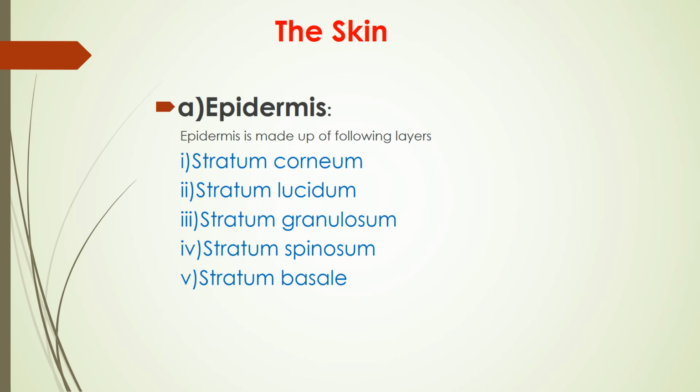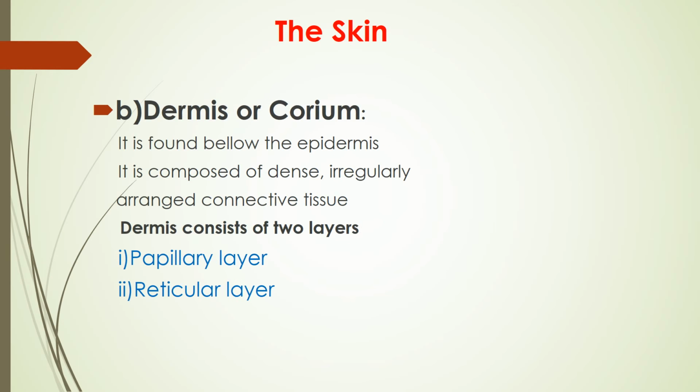Then color, what about the color of the skin? It depends upon the blood in capillaries of connective tissues. It also depends on the presence of melanin pigment deposited within the cells of the Malpighian layer. Melanin is formed in specialized cells called melanocytes. The second part is called the dermis or corium.